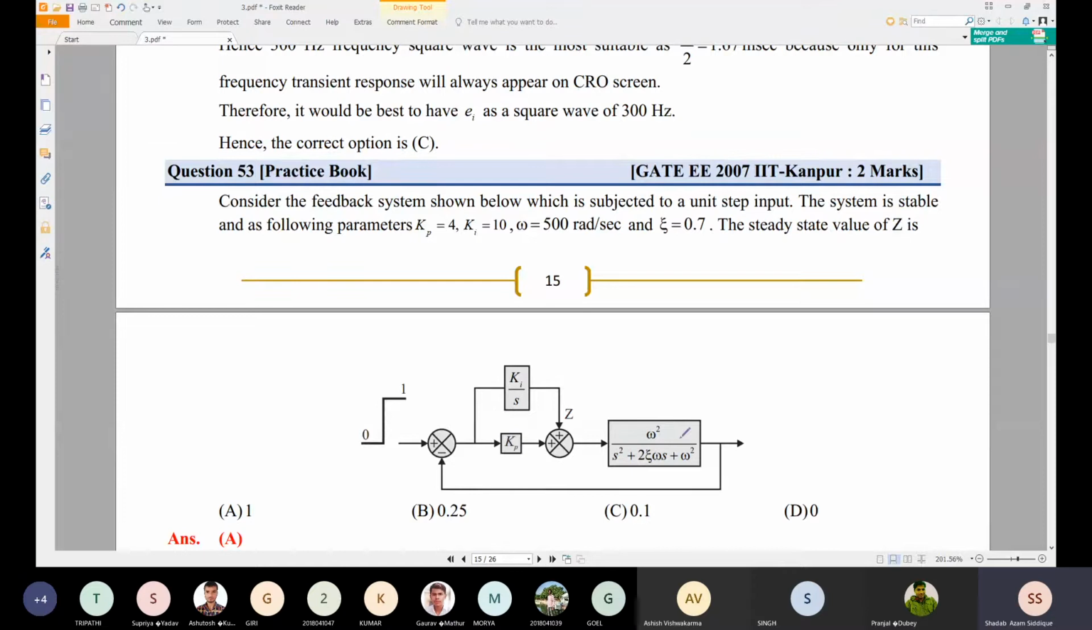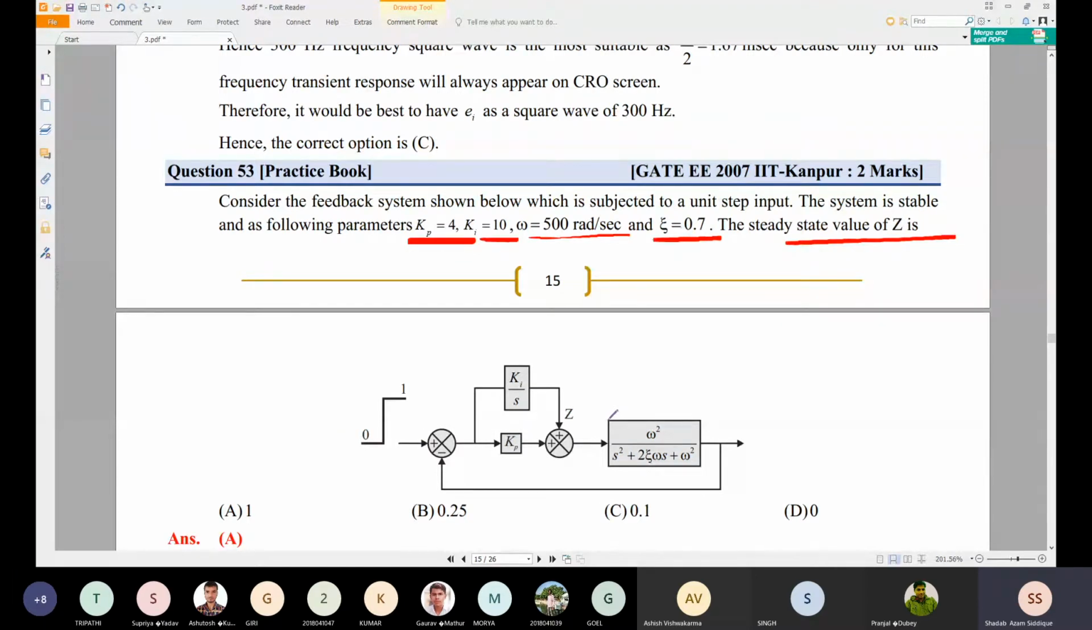And we have a second order system given as omega squared divided by s squared plus 2 zeta omega n s plus omega squared, with a unity negative feedback shown here. It is asked that the system is stable with the following parameters: Kp equals 4, Ki equals 10, omega equals 500 radian per second, and zeta equals 0.7. It is asked to find the steady state value of z, not the steady state value of the output and not of the input.